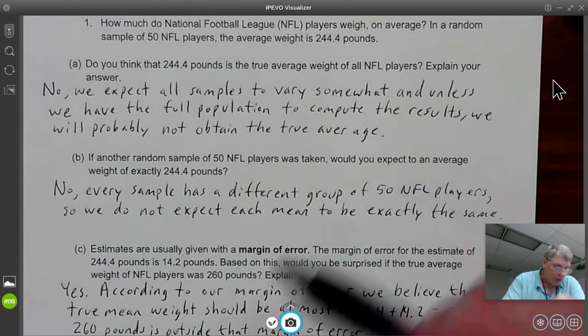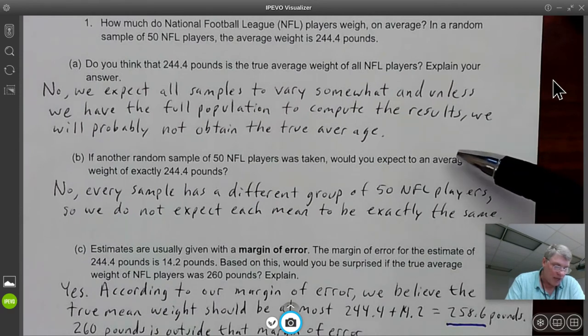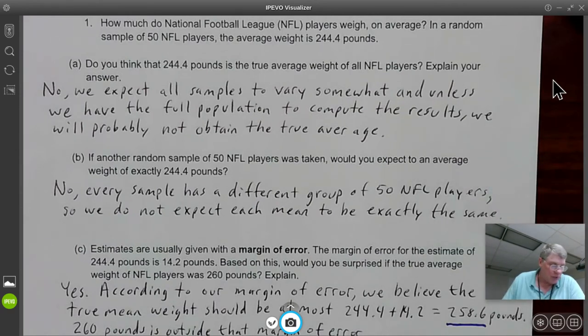Part B, if another random sample of 50 NFL players was taken, do you expect the average weight to be exactly 244.4 pounds? No, we'd expect it to be different. We'd expect the samples to be different. Now, there might be some samples that are the same because there's a possibility that could happen, but we expect them to have some kind of variation and difference. Part C, estimates are usually given with a margin of error. The margin of error for the estimate of 244.4 pounds is 14.2 pounds.